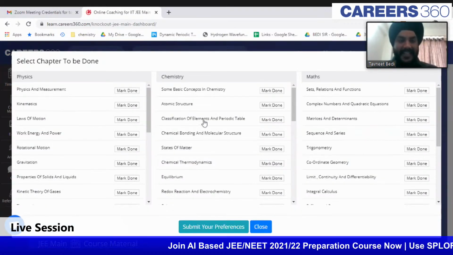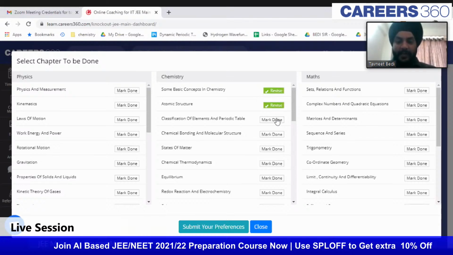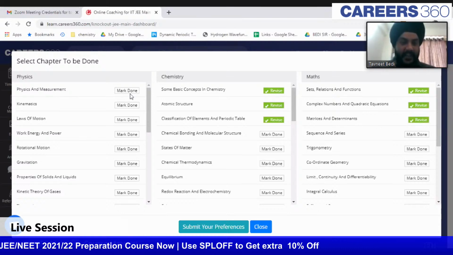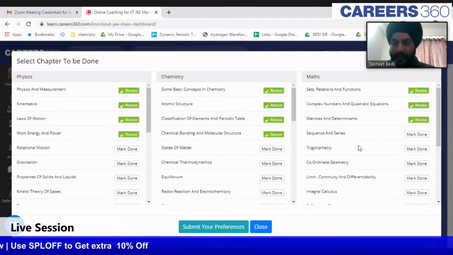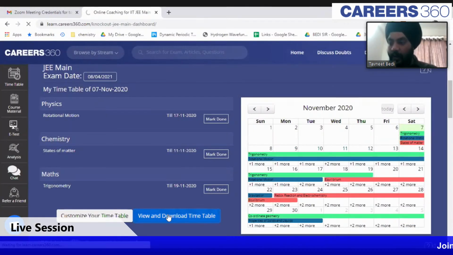Okay, so customizing your timetable. Suppose you have done the initial 5 or 6 chapters, you can just mark them done. The first 5 or 6 chapters, 3 or 4 chapters of each subject, suppose you've already revised. Then this adaptive timetable will just remove all of these chapters from your timetable. You can just view and download your timetable.